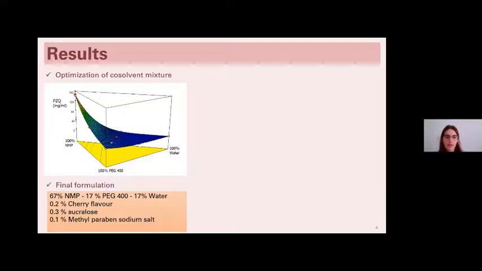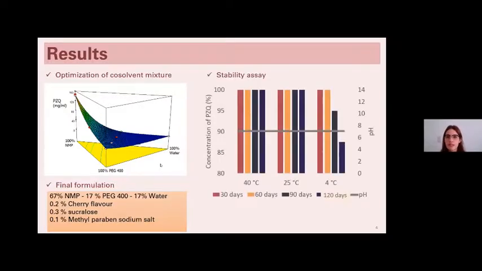And as I said before, we also performed a palatability assay, and we found out that this combination of cherry flavor and sucralose was the best combination in order to mask the bitter metallic taste of praziquantel. We also added methylparaben sodium salt as a protective agent.